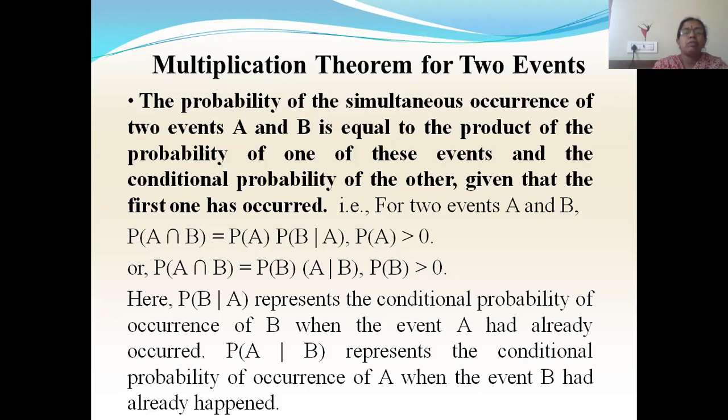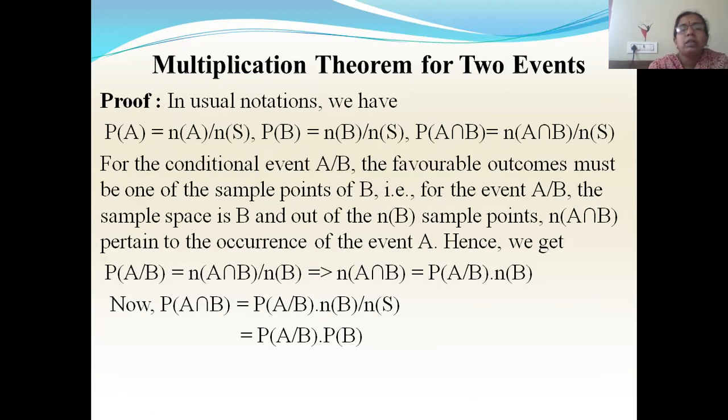Now we'll see how to prove this theorem. So in set theory, in usual notations, in probability also, what is probability of an event? Number of favorable events by total number of exhaustive events. So here P of A is number of times the event A occurs divided by total number of observations in the sample space S. So that we denote it as P of A equal to N of A by N of S. Similarly, P of B will be N of B by N of S. P of A intersection B is equal to N of A intersection B by N of S.